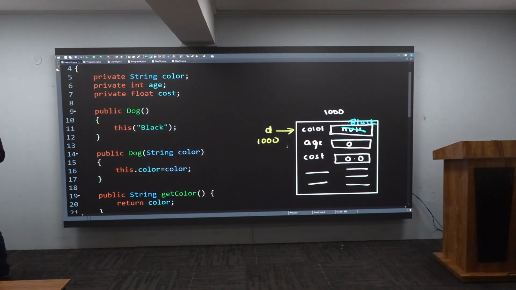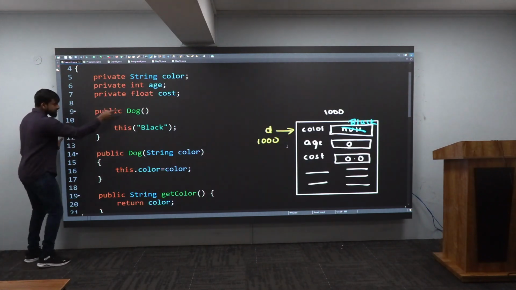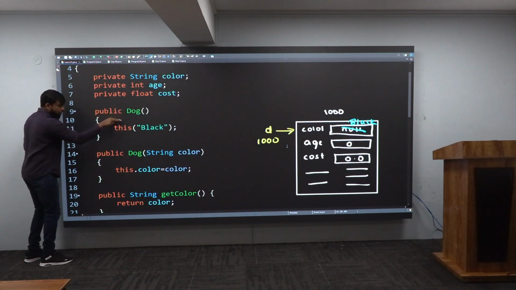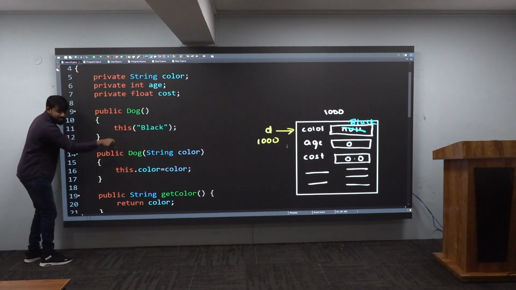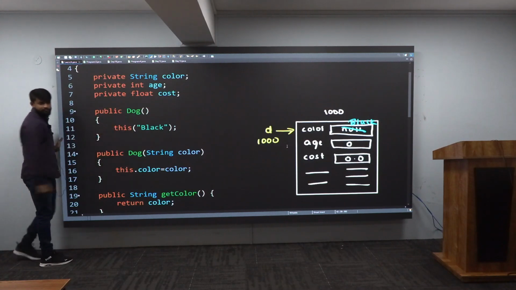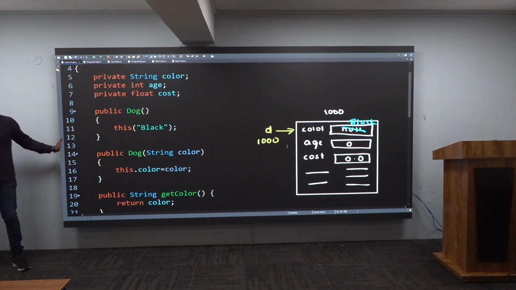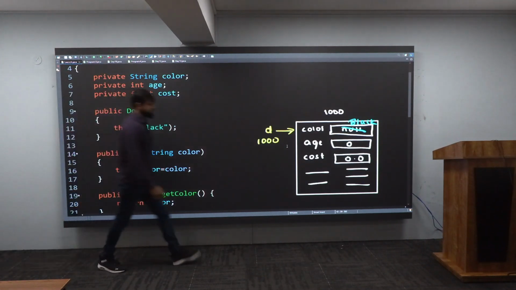This constructor chaining is specifically known as local chaining. What is that? Local. Why? Because this constructor is calling another constructor. Where is this constructor present? Is it in the same class or a different class? Same class. That is why it is local chaining. Sensing this much? Outstanding.